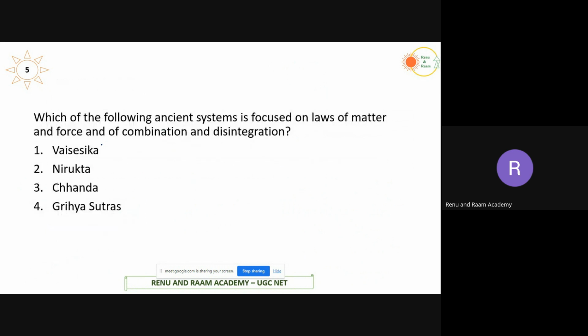Yes, moving on to the next question. Which of the following ancient systems is focused on the laws of matter and force? Matter and force are subdivisions, a part of physics, right? So which school talks about physics here? It is Vaiseshika. So the answer is 1. Okay, moving on to the next question.